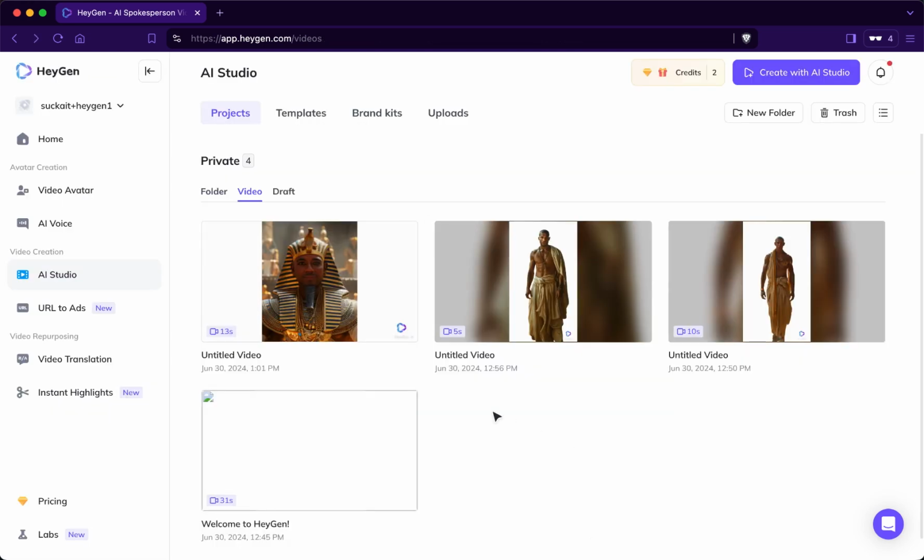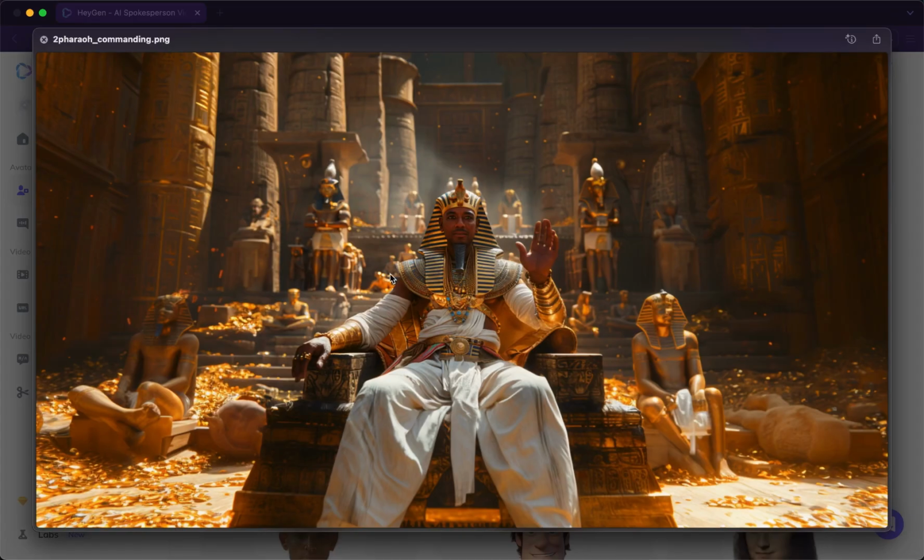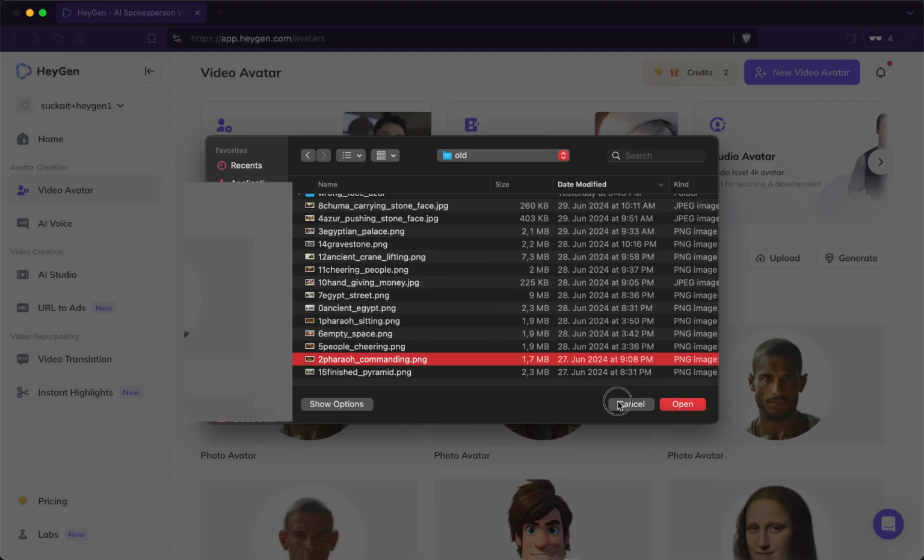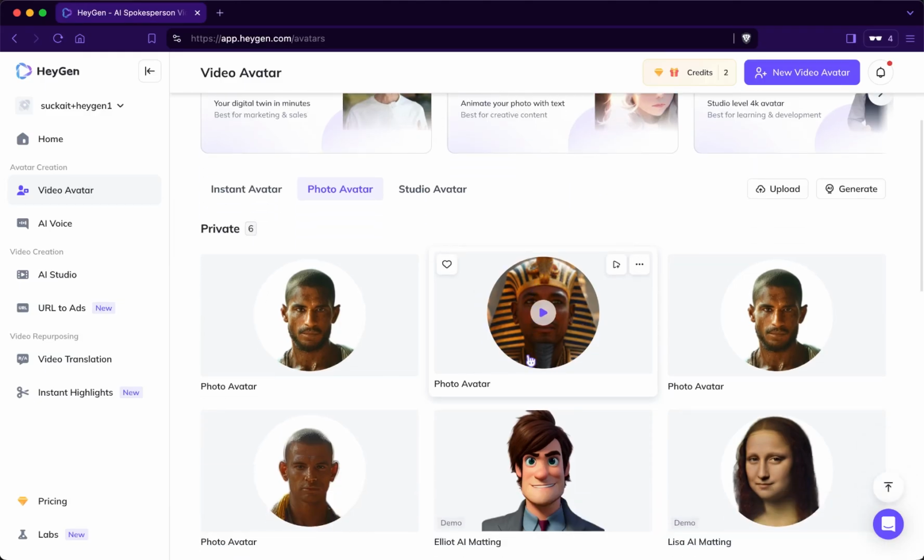One thing for the pharaoh, I had a problem with when I uploaded the full image of the pharaoh. So when I uploaded this image, it couldn't recognize the face in here. So what I did, I just took a normal photo editor program. In this case, I could even just use Preview on Mac and then just crop this part out and then use that instead. But you could also use Canva or whatever. So that's why you can see I have only this part of the image on there, and then it worked.